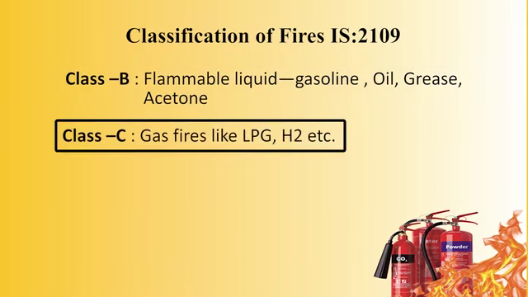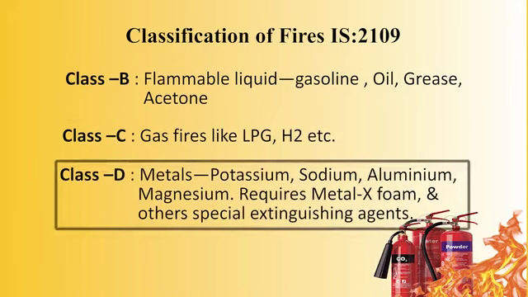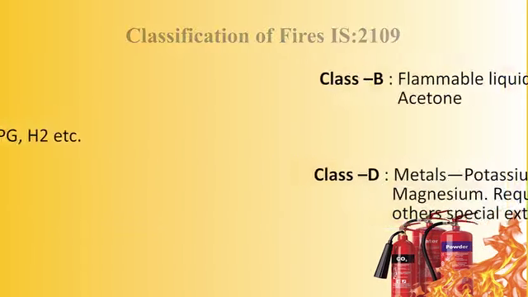Class C: gas fire like LPG, hydrogen or any other gas. Class D: metals, that is potassium, sodium, aluminum, magnesium, requires metallic foam and other special extinguishing agents. These are the 4 classes we have classified.